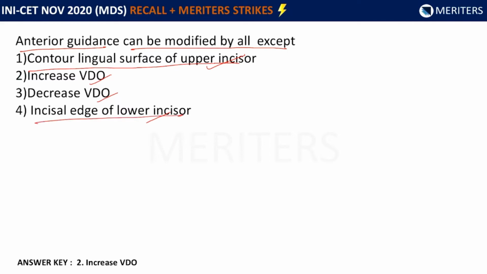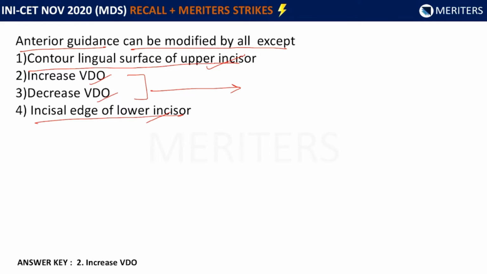Then the incisal edge of the lower incisors is also going to affect. That leaves us with the two options, which is increased vertical dimension and decreased vertical dimension. Now, decreased VDO would mean that their teeth are closer, the anteriors are closer to each other, and increased VDO would mean that they are far away from each other.